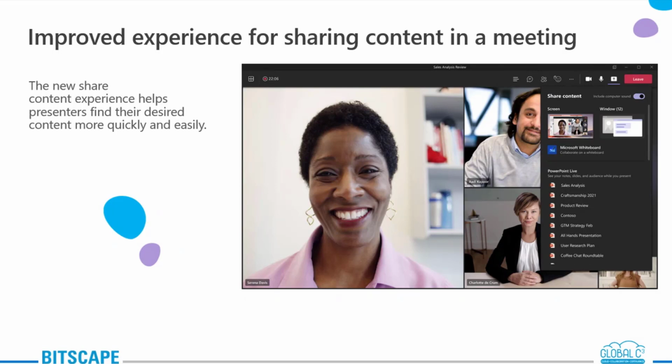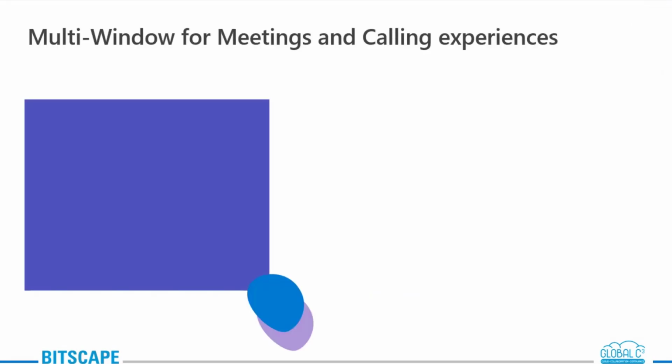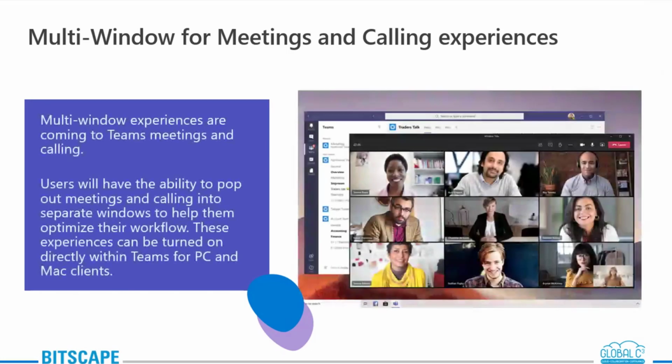Then we have the multi-window experience. I would say this experience is pretty much helpful. Previously, if you were working with Microsoft Teams, your chat window and your video, the meeting window, were both attached under one, so you were not able to toggle between the two.